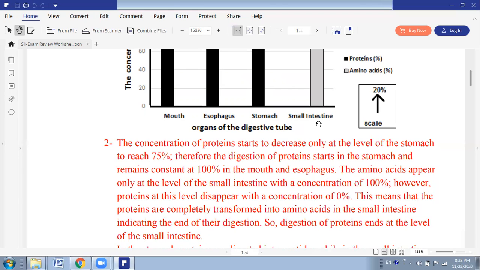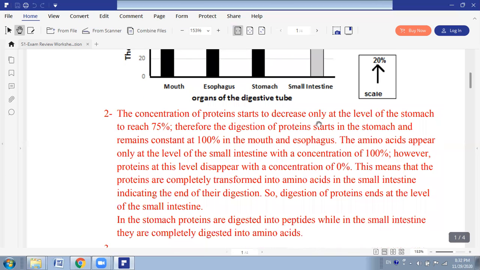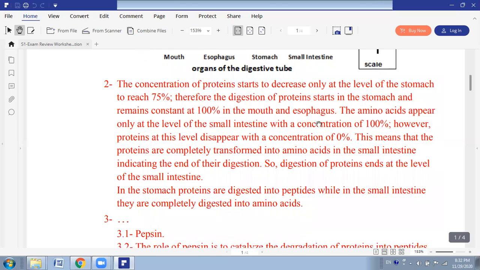So this means that the proteins are completely transformed into amino acids at the level of the small intestine, indicating the end of digestion. So protein digestion ends at the level of the small intestine and started at the level of the stomach. In the stomach, the proteins are digested into the intermediate form, which is the peptides, while in the small intestine they are completely digested into amino acids, which is the simplest form.